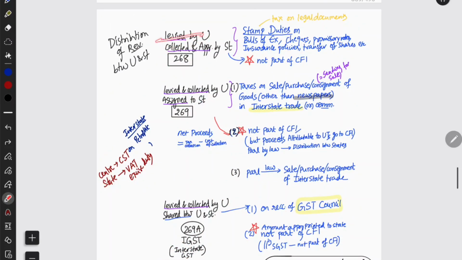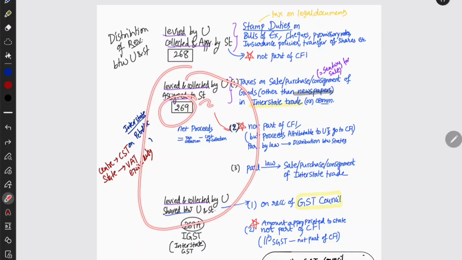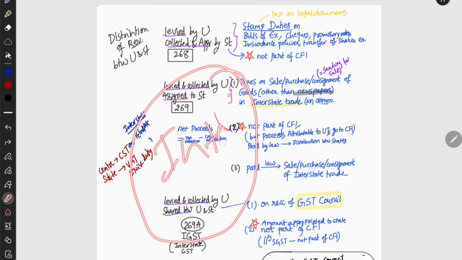Now 268 says levied by union, collected and appropriated by state. So it is basically imposed by union, that is stamp duty. But who collects the stamp duty? It is collected by the state and appropriated by the states only. Now we have 269, they are levied and collected by union but assigned to states. Okay, that is 269. But 269 has two things, 269 and 269A. Both of them are talking about interstate only, but one is levied and collected by union and assigned to state. The other is levied and collected by union but shared or distributed between union and state.